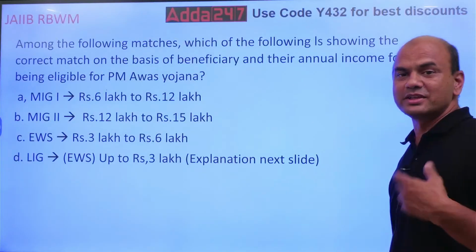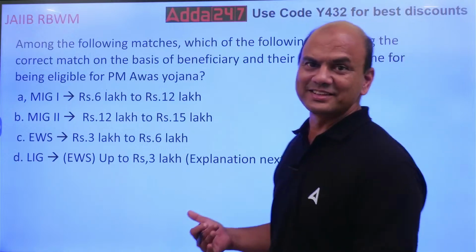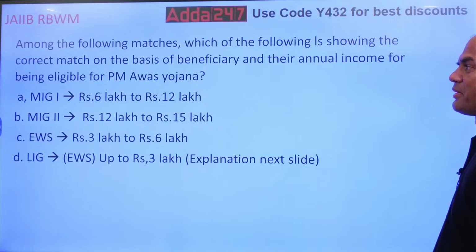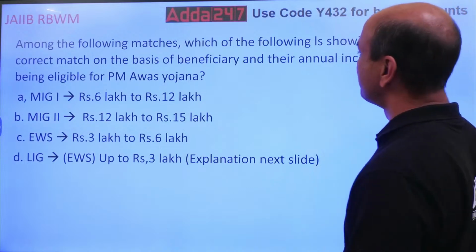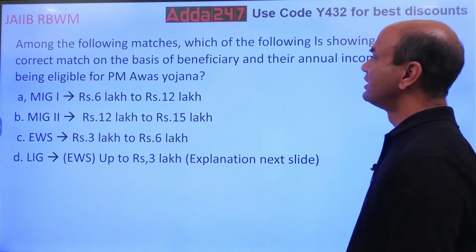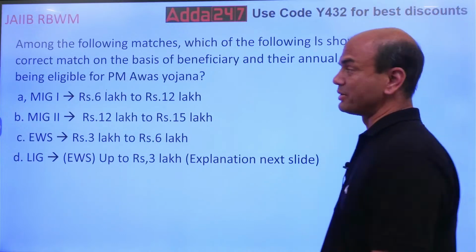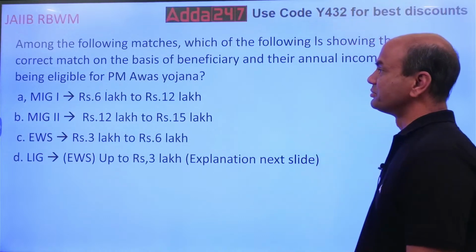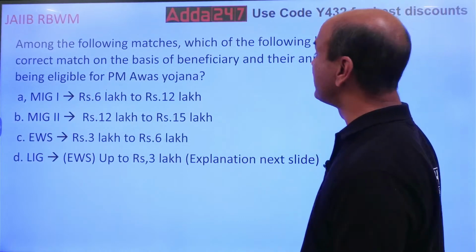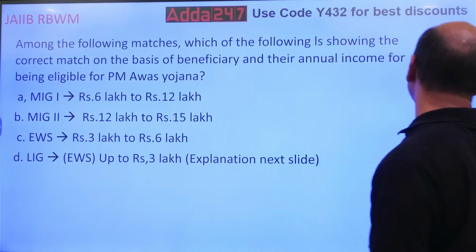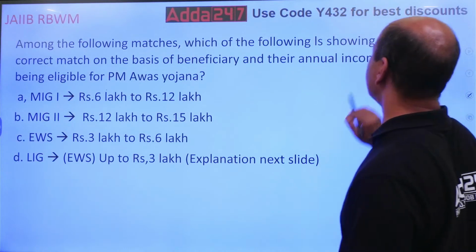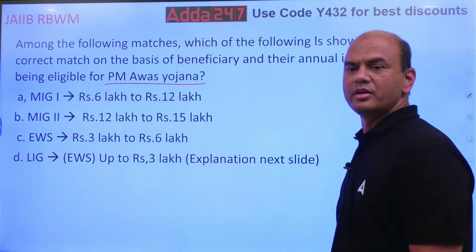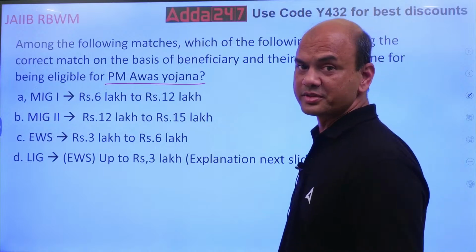First one, bouncer. Let me see how many of you can answer this. Among the following matches, which of the following is showing the correct match? On the basis of the beneficiary and their annual income for being eligible to PM Awas Yojana, which of them is showing the correct match? Here we are talking of income groups.